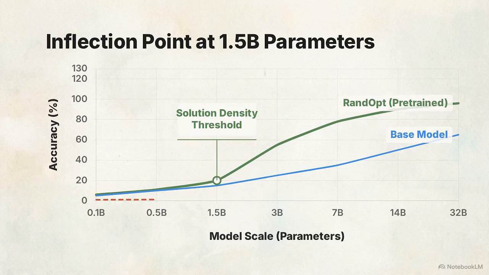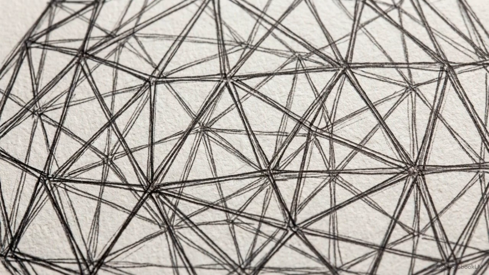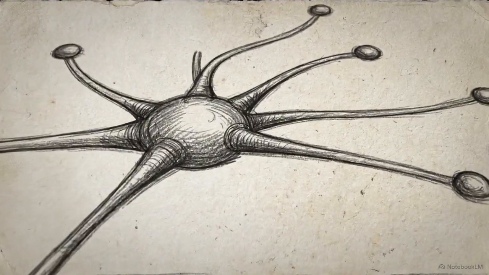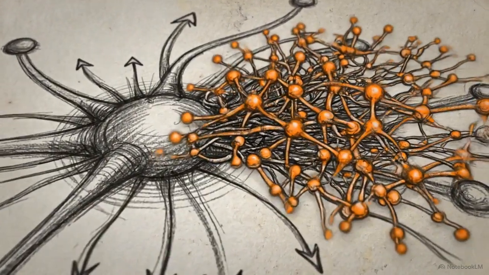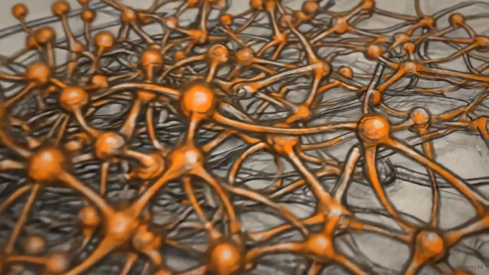But this density requires pre-training. Applying RandOpt from scratch yields near zero performance. Increasing the scale of a model transforms the geometry of its weight space. The initialization point moves from an isolated peak of accuracy into a dense, high-performing environment, a neural thicket.